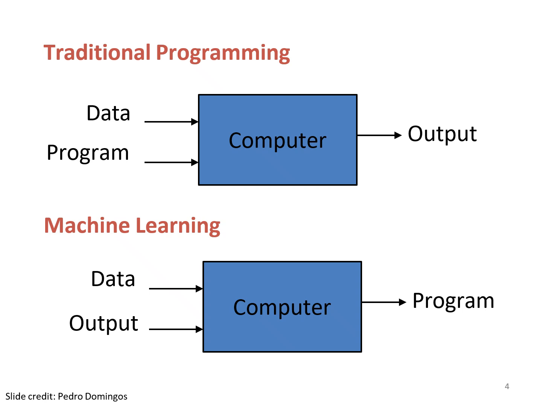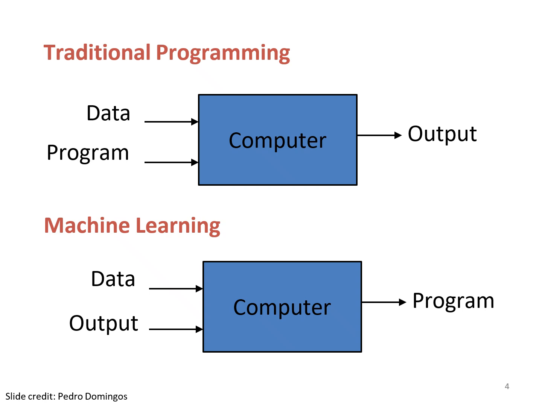And then the next one, the traditional program versus machine learning. In the traditional program, we provide the data and the rules. We assign the data and the program to the computer, and it comes up with the final outcome.